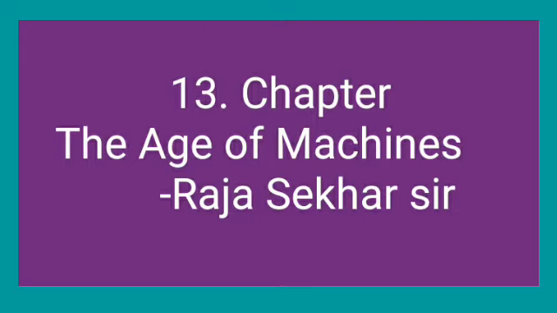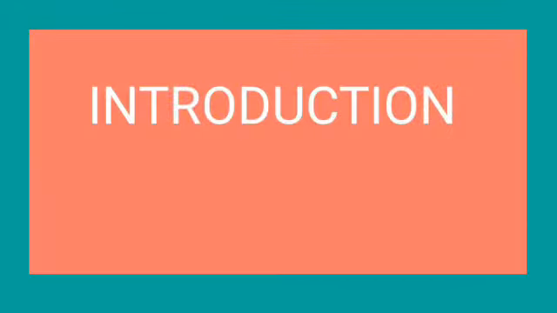Now I am going to explain about the age of machines. This is the 13th chapter. You must learn it. First of all, the introduction, the age of machines.